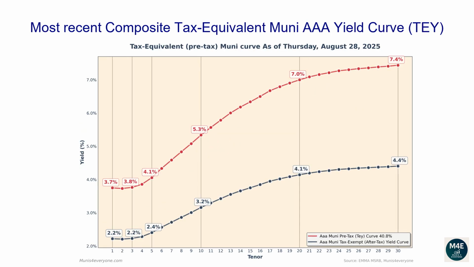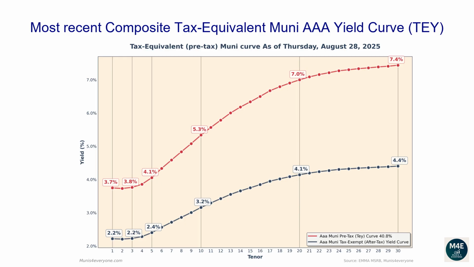Let's now go over the most recent composite tax-equivalent Muni AAA yield curve. The following graph shows, in red, the tax-exempt after-tax Muni yield curve, versus in blue its tax-equivalent pre-tax version assuming a 40.8% top tax bracket, as of August 28, 2025. Why would you care to see the tax-equivalent version of the Muni yield curve? More on this later. Let's first go over the pre-tax, aka tax-equivalent yield curve.